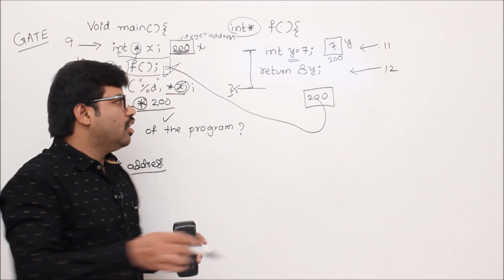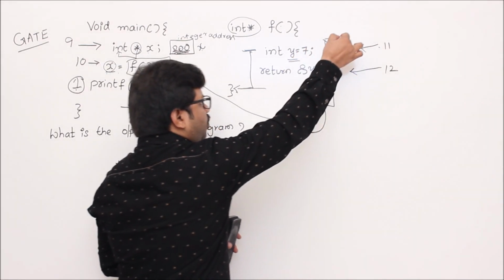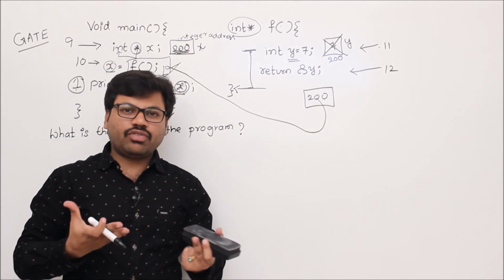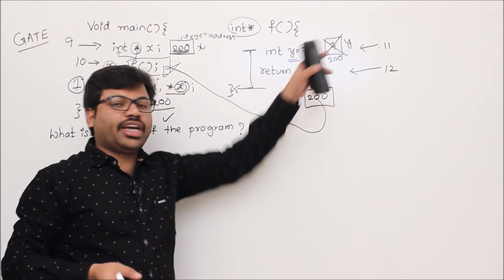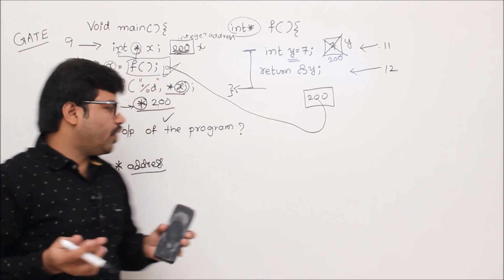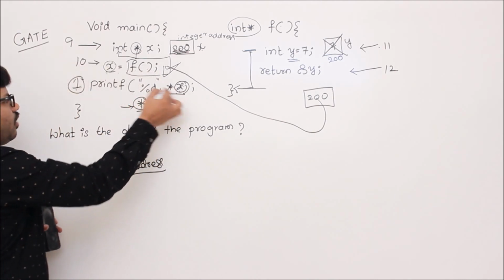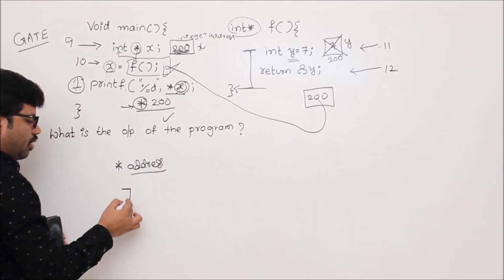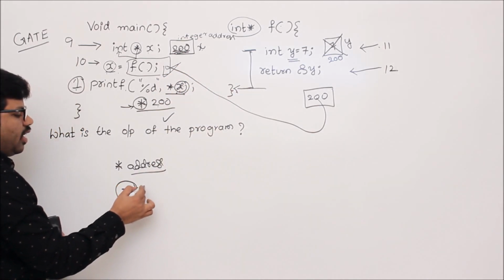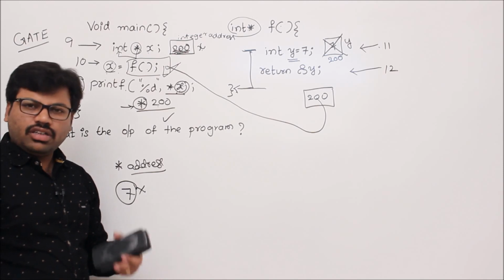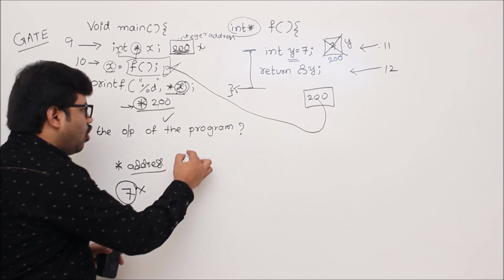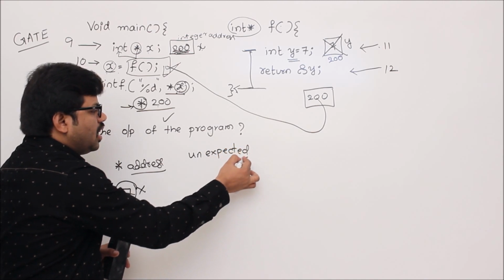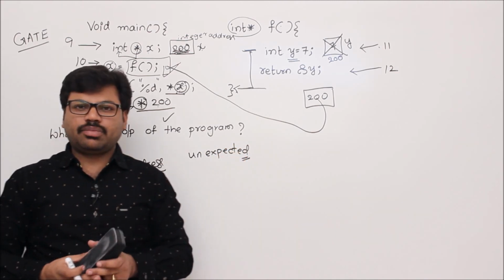But be careful, this memory is already deallocated by your compiler because of lifetime. According to the design of the language, this memory location might not be present. That's why when you try to print at 1 o'clock, that variable or that memory is not available, and you might not get 7. Then what do you get? Some unexpected result. That's why the output of this program is unexpected. I will tell you what the possible unexpected things are.